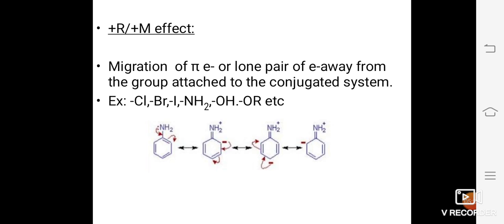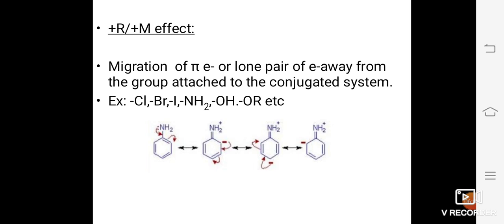These electrons move towards the benzene ring, thereby making the ortho and para positions negative, and such molecules can be attacked only by electrophiles.